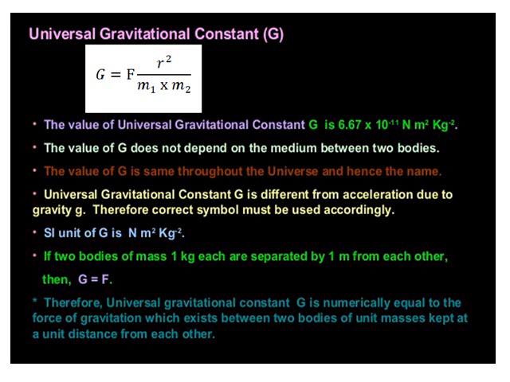Now when you look at the value, it is 6.67 into 10 to the power minus 11. What do you mean by 10 to the power minus 11? The number 6.67 is divided by 1 followed by 11 zeros. So how much will be your answer? The answer that you get is very, very small in magnitude.